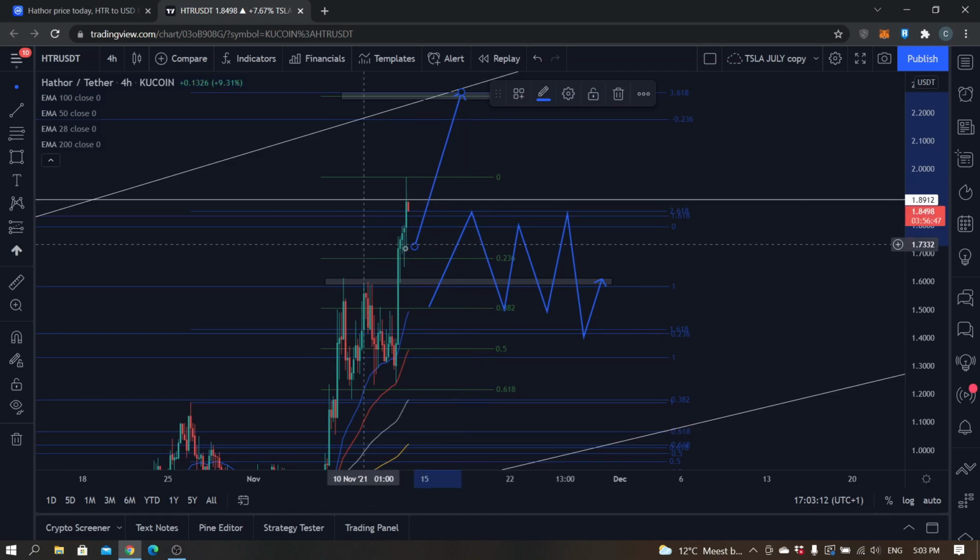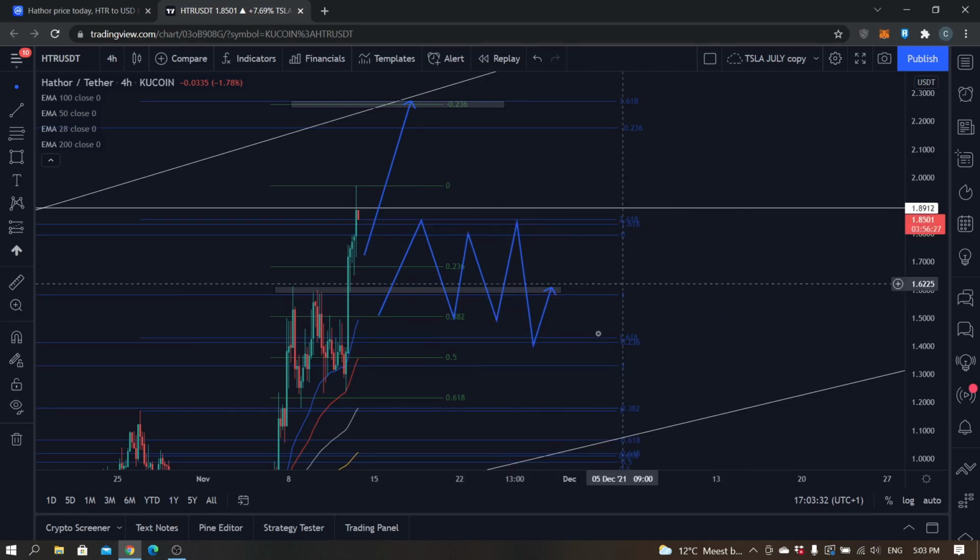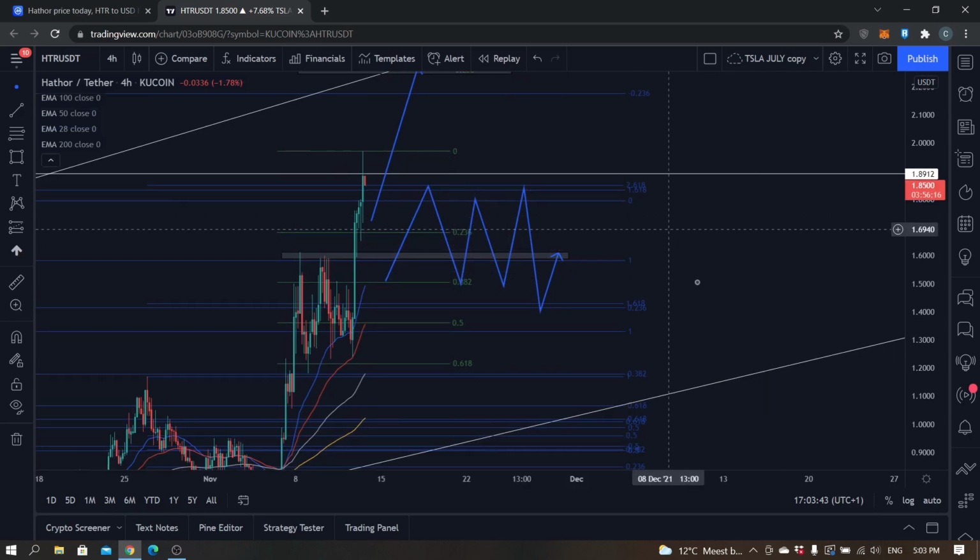But as I said, it really needs to hold in the upcoming 4 to 8 hours on at least the 1.72. Otherwise, I do think we will see a consolidation slash accumulation slash range, whatever you want to call it, between 1.5 and 1.9, which could ultimately lead to another bullish leg up or an uptrend, but that would be too much in the future to predict right now already. That really depends on the price action within that consolidation.